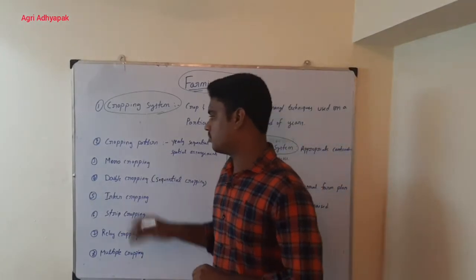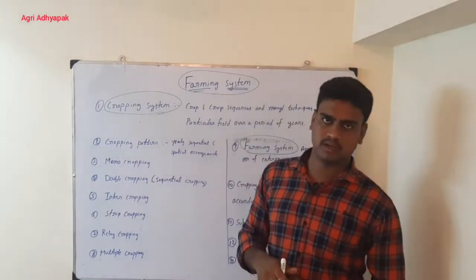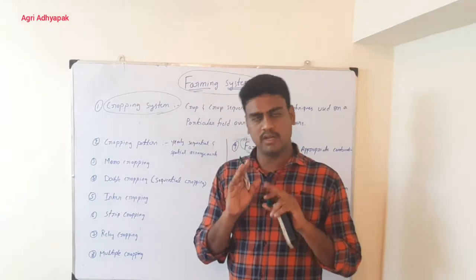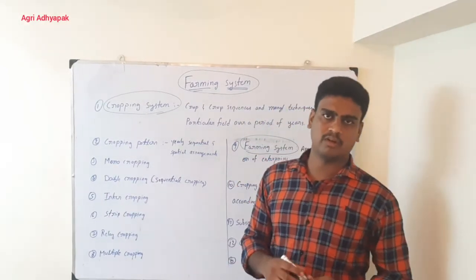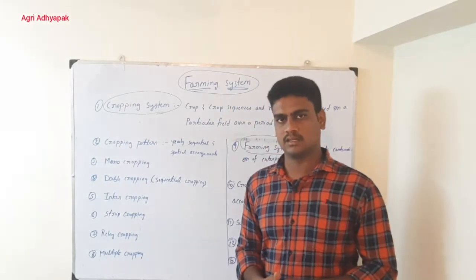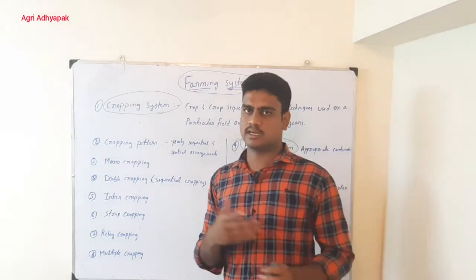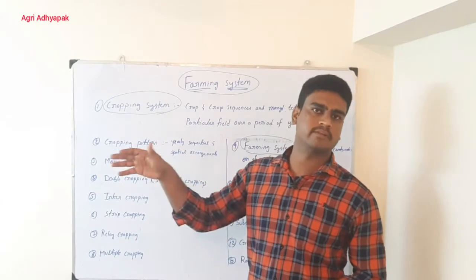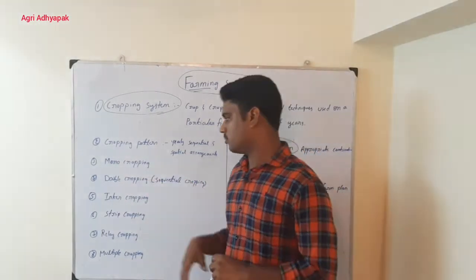Then the next one is monocropping. Monocropping is nothing but one after the other we are going for only one crop. For example, if I go for rice crop in the first season, the second season also I will go for rice crop, or wheat. If I go for wheat in the first season, the second crop also wheat. Only a single crop we are raising in the field, it is called monocropping.